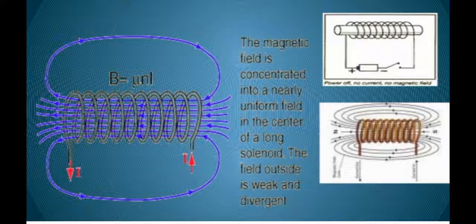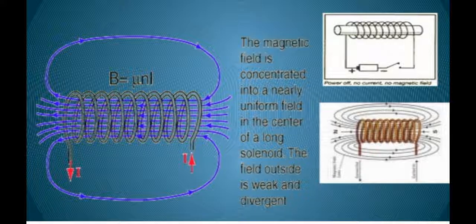A current carrying solenoid attracts iron pins just like a bar magnet, so it also has an attractive property. The north pole and south pole polarities of a current carrying solenoid are very similar to the north pole and south pole of a bar magnet. The pattern of magnetic field lines of a current carrying solenoid is similar to that of a bar magnet. It originates from the north pole and ends at the south pole.